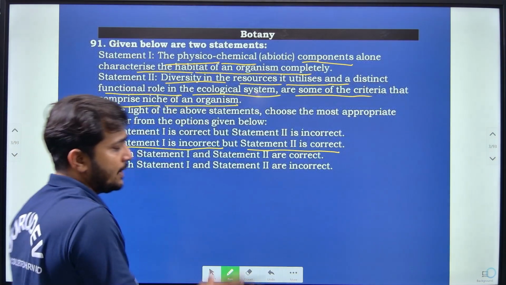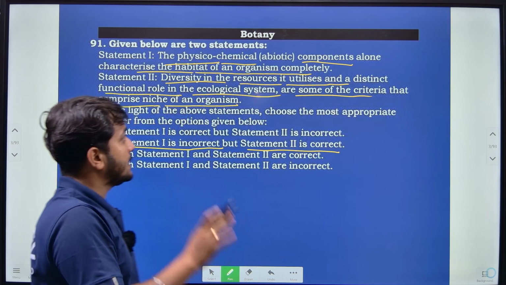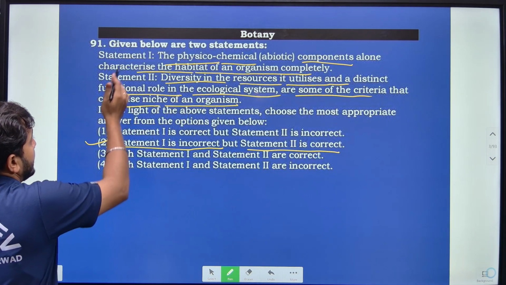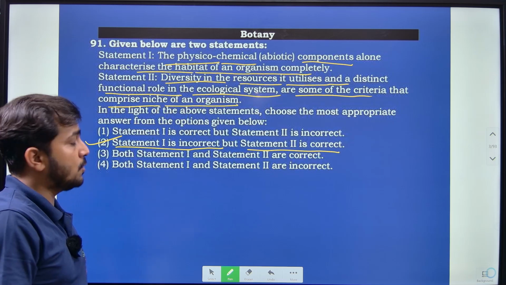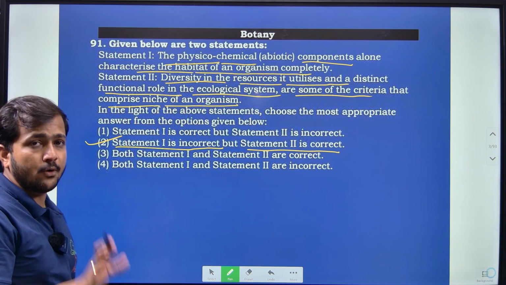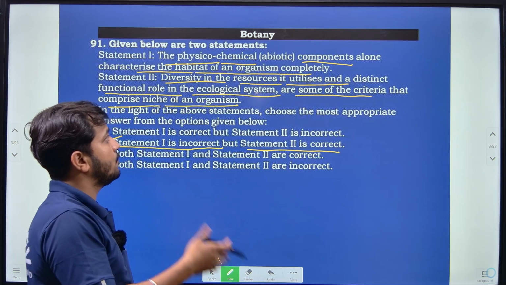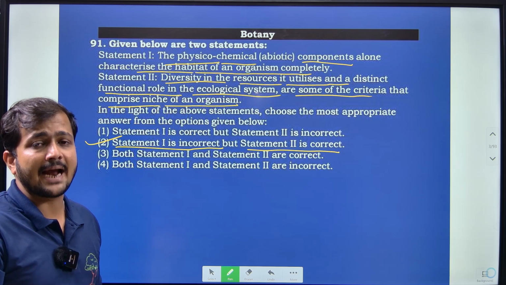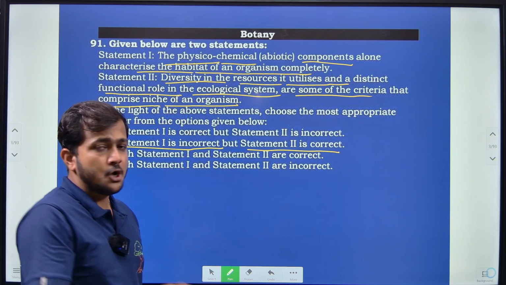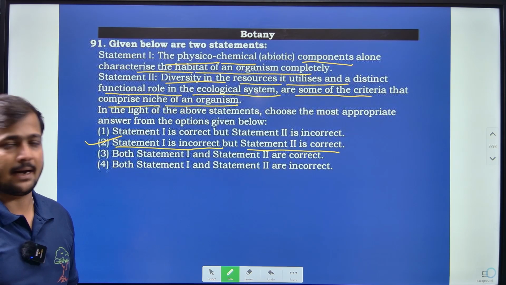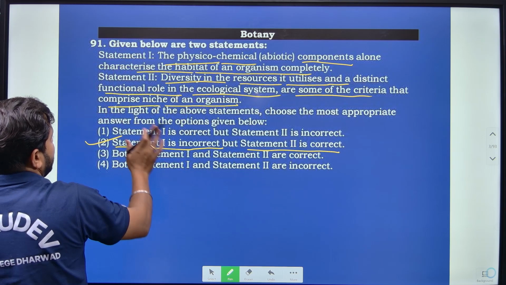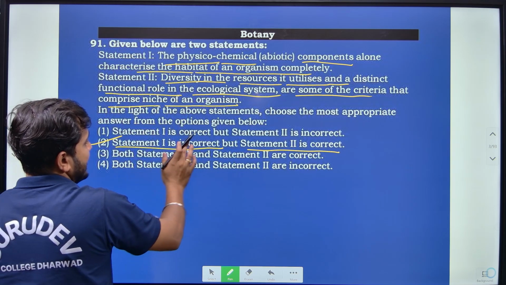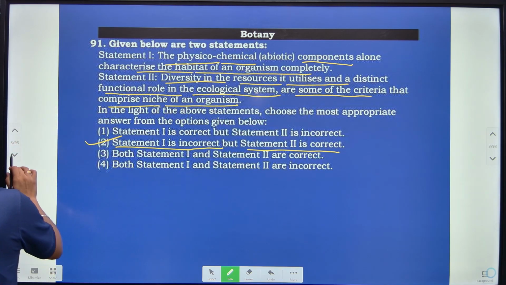not only the abiotic factor but the biotic factor even is involved in characterizing the habitat of an organism completely, right? So that is what you are going to find out. So biotic organisms, many different species, are going to interact with the abiotic factor to be in that particular habitat. Majorly we call it the niche itself. So that can be seen here. So statement 1 is incorrect and statement 2 is correct, right?